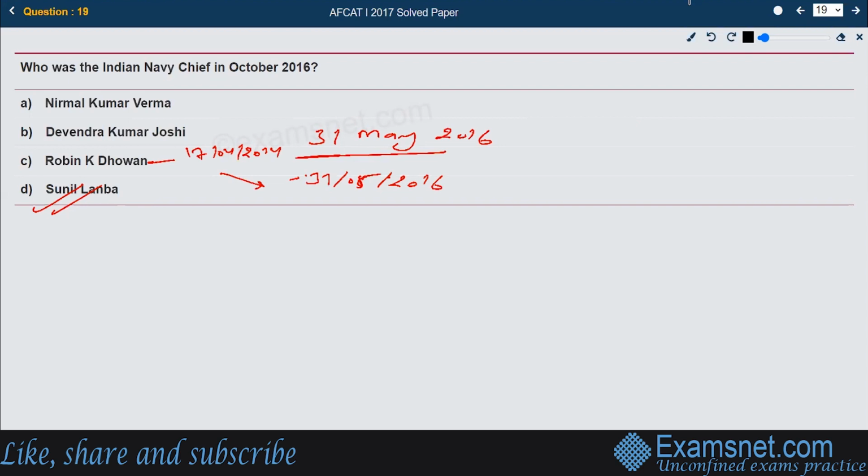And the tenure of Mr. Devendra Kumar Joshi was 31st of August 2012 to 26th of February 2014. This was his tenure. And the right answer for our case is Mr. Sunil Lanba, option number D.